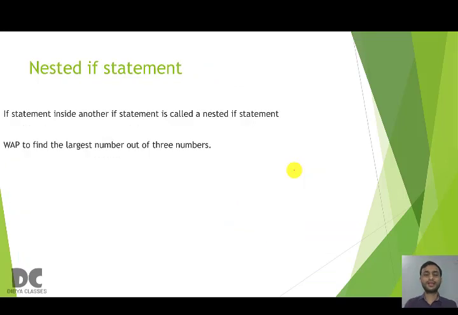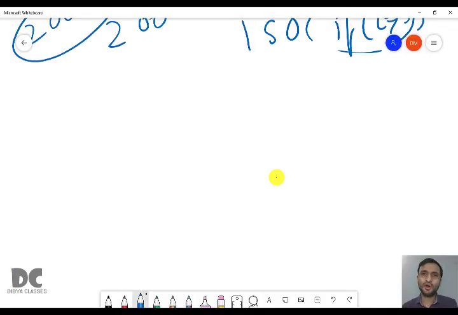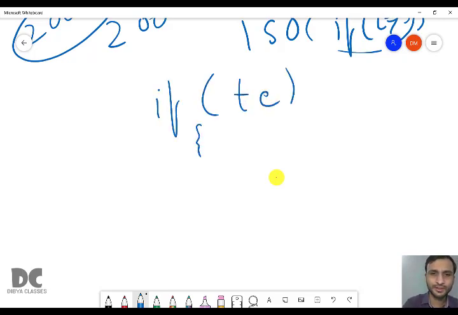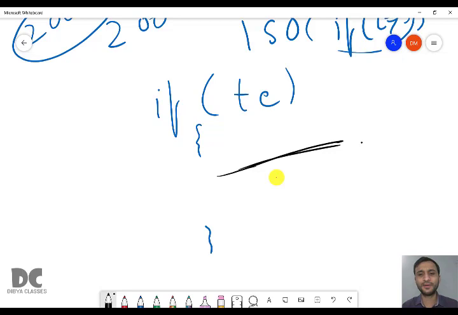Okay, now we'll move to the next thing, that is nested if statement. So what is nested if statement? If statement inside another if statement is called a nested if statement. What does this sentence mean? So you already know the syntax of if statement, that is if, test expression, curly brackets. And here we'll write the statement block in this area.